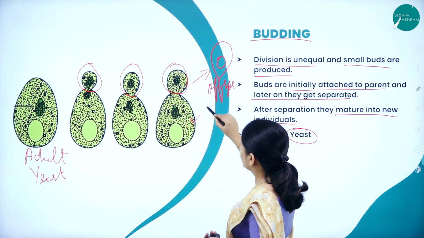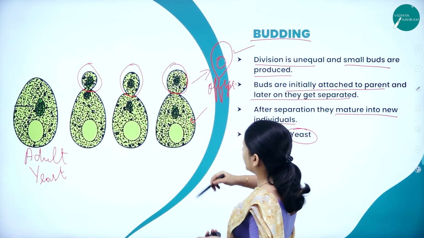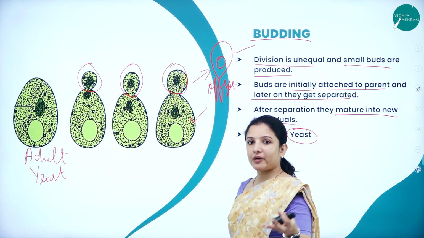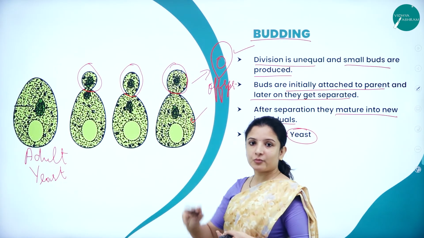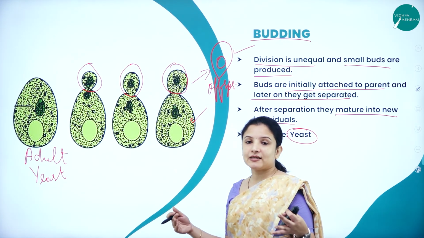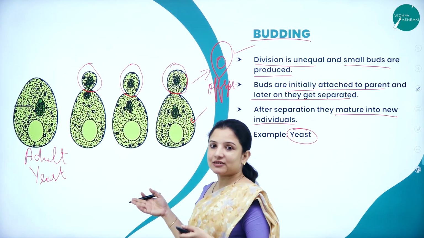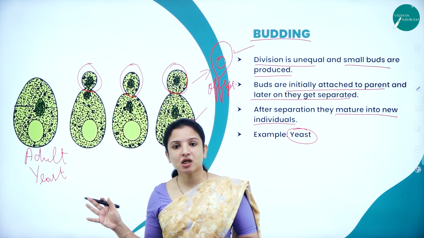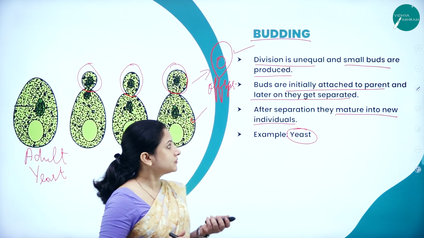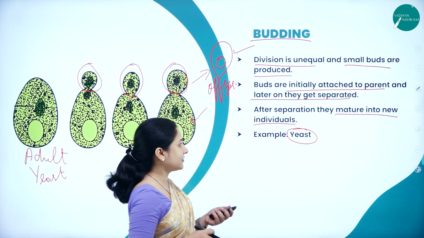Now this parent will remain, this offspring will remain. The parent again will undergo budding, the offspring again will undergo budding, therefore increasing the population. So this is one best example for budding exhibited by yeast, that is Saccharomyces cerevisiae.